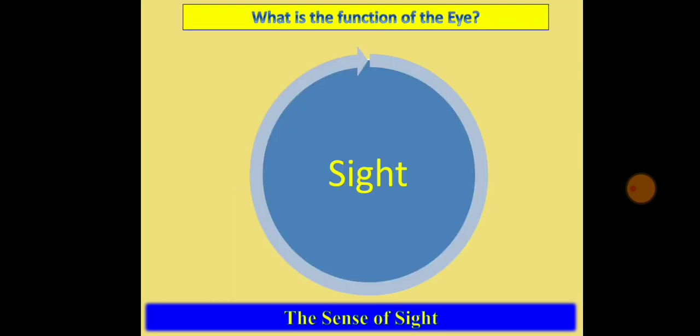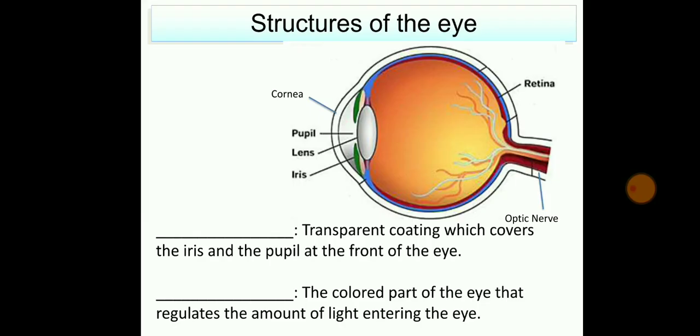Your eyes have only one main function, that is vision or sight. So this is the structure of your eye. In the structure, the white part with the dark circle, if you can see, is your cornea. It is a transparent coating which covers the iris and the pupil at the front of your eye.